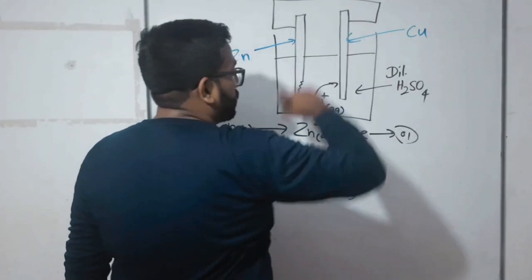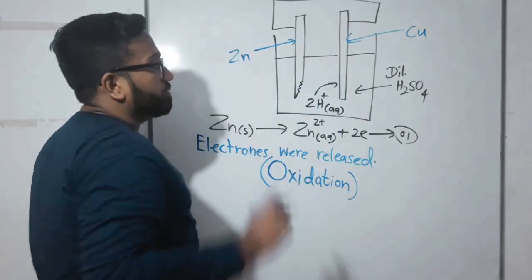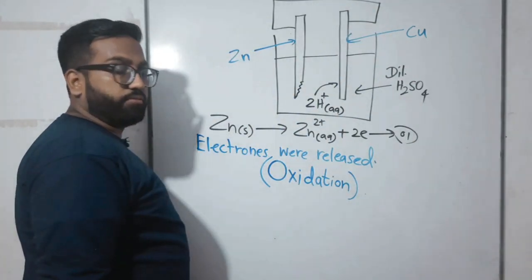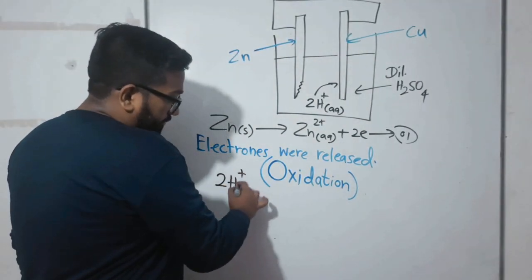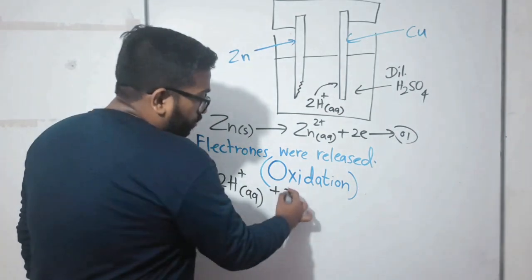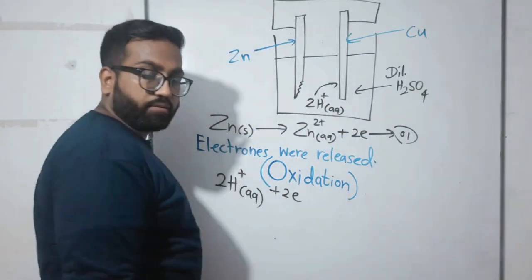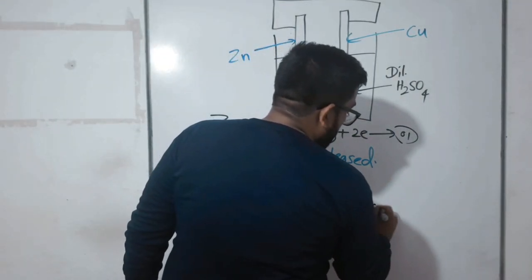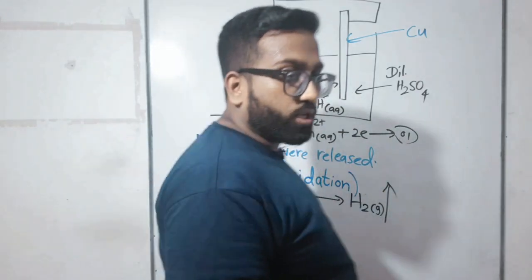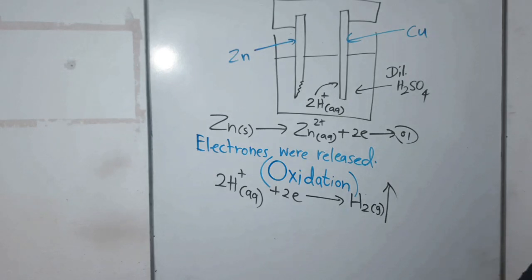Zinc's electrons went to copper. Why? Because electrons were transported from zinc to copper, right? When electrons were overloaded, then 2H plus ions took 2 electrons from where? From copper, right? And they made what? H2 gas. That's what we saw in the observation. Hydrogen gas bubbles were liberated, right?